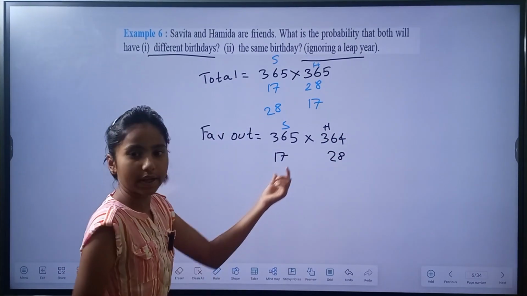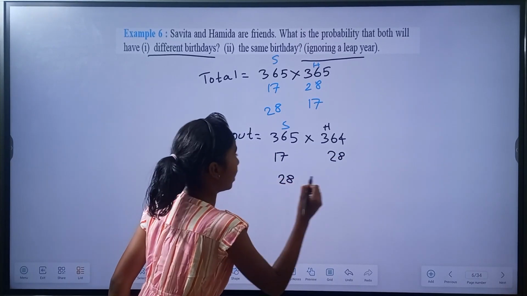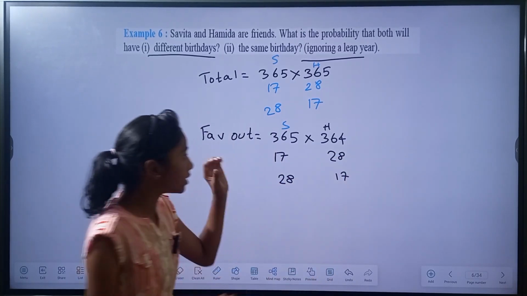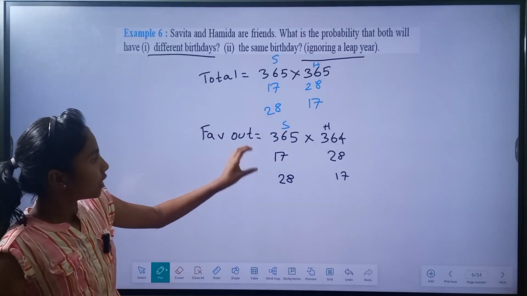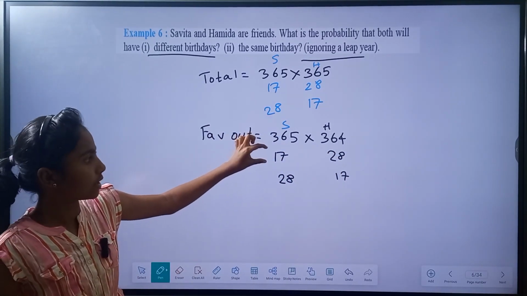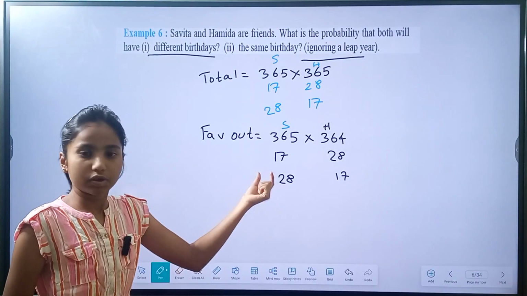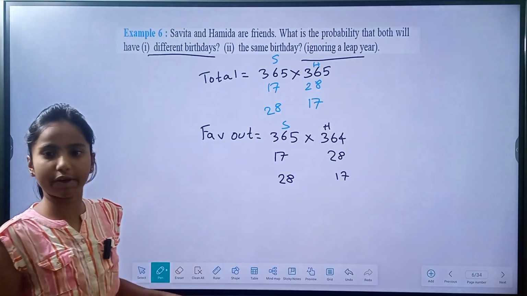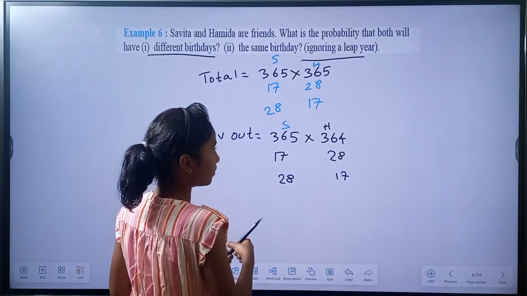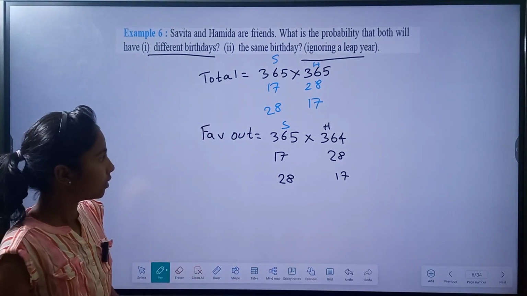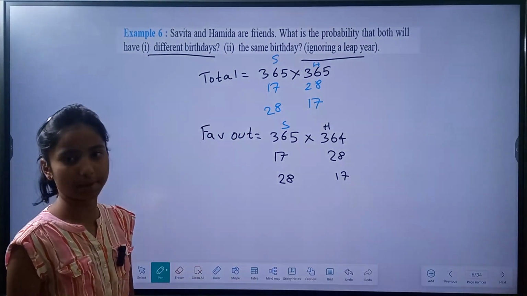These are different, because in one S's birthday is on 17, but in the other we have 28. No need to divide by 2 again. So 17, 28 and 28, 17 are not to be considered as the same.